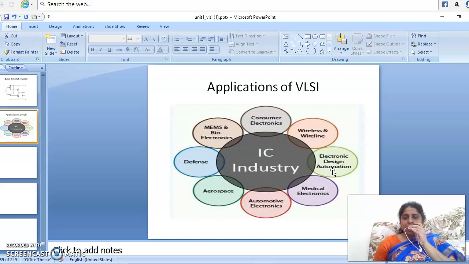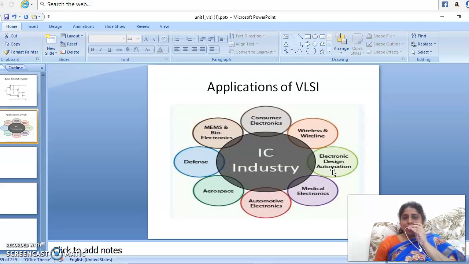If we consider the first integrated circuit given by Kilby, there were only 2 transistors in that integrated circuit. If we discuss the latest processor, millions and millions of transistors are present. That much growth in the technology is the result of VLSI.